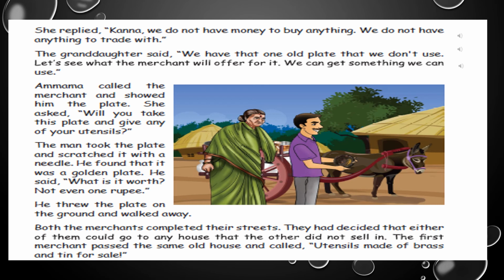As they had already decided that the merchants can go to the place where the other merchant did not sell, the first merchant moved to the same street and he came across the house where the grandmother and the granddaughter were. And he also called out, utensils made of brass and tin for sale.